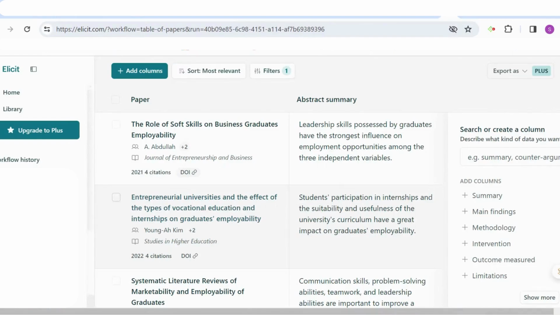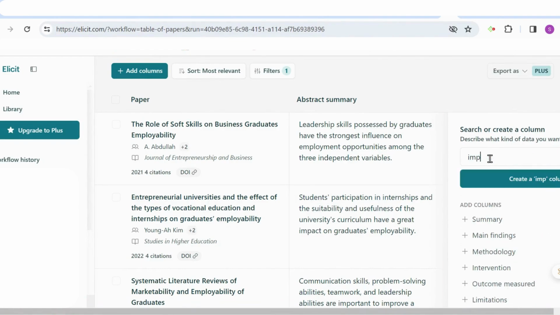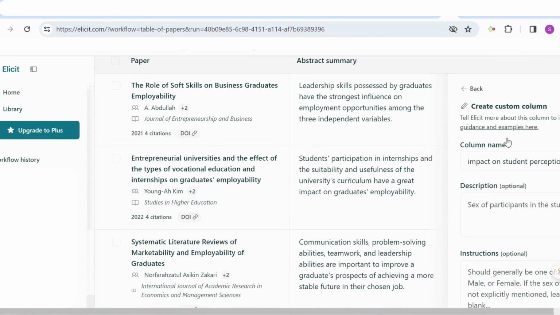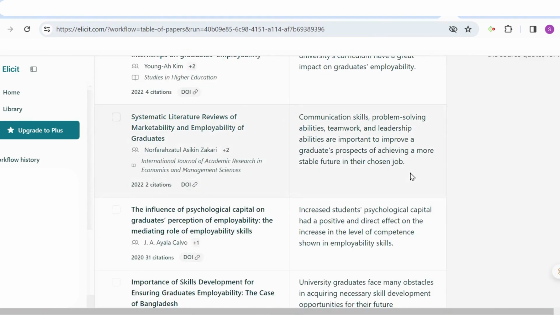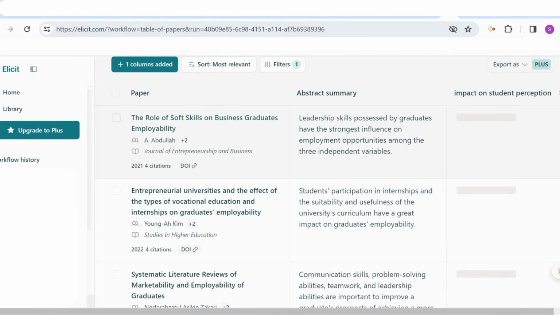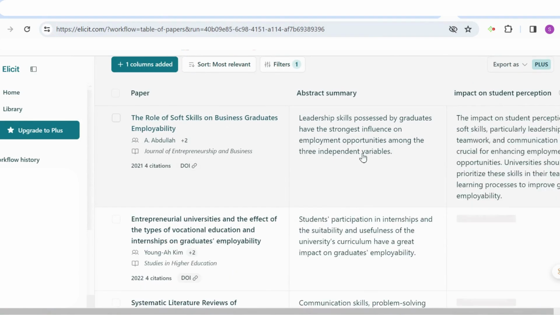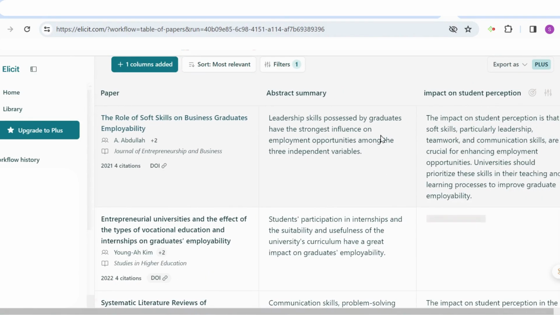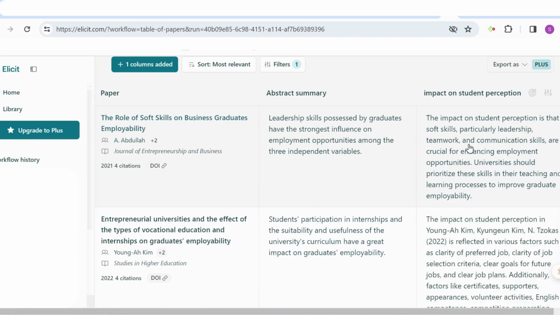And the next thing I'm going to do to make sure that my research is more focused, I will go to where it says search or create a column, and I'm going to add a column here that specifically says impact on student perception. Okay, and then I'm going to create. Okay, and now what we'll see is that it's added a column here, and for every paper that it has returned, it will tell us whether this study has something to say on impact on student perception.